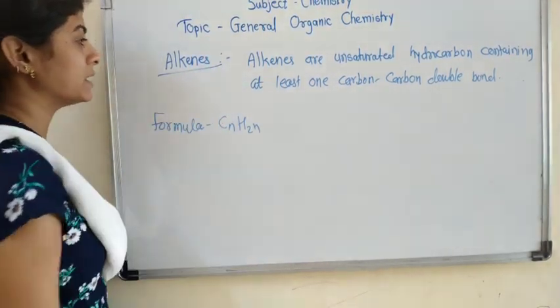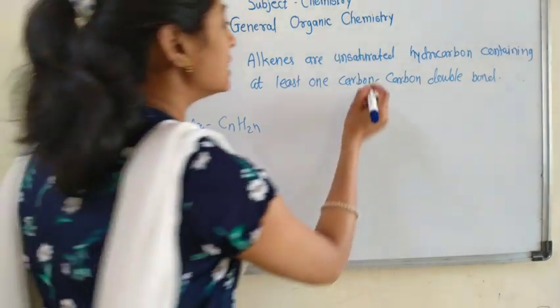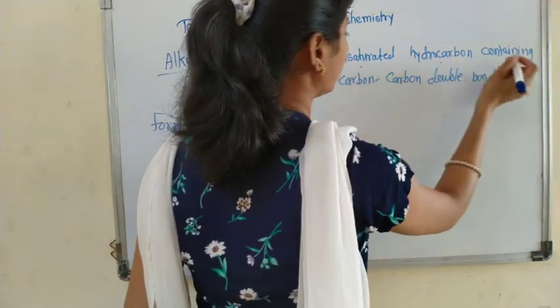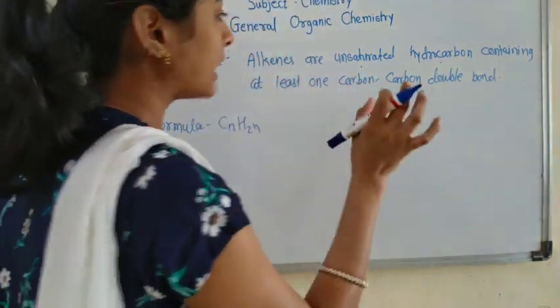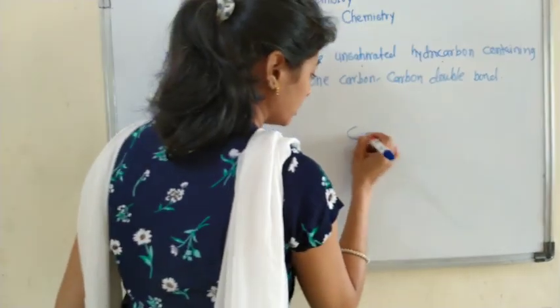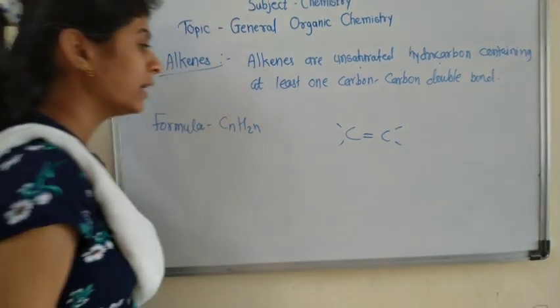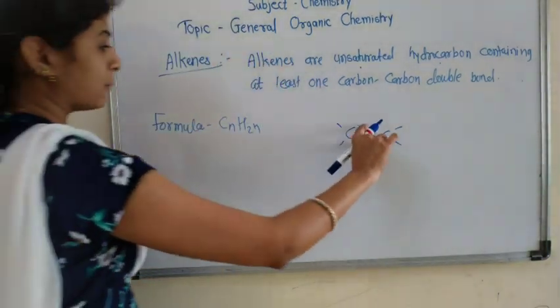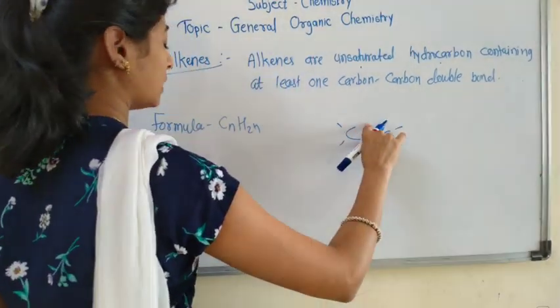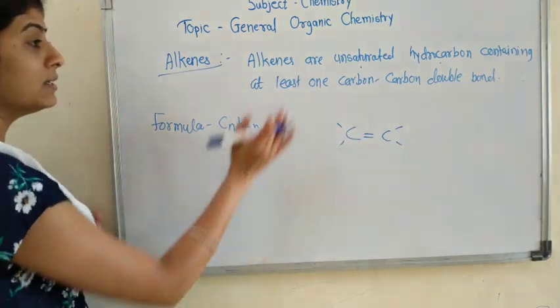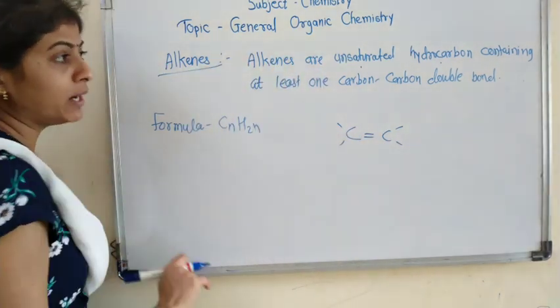Next point is alkenes. Alkenes are unsaturated hydrocarbons containing at least one carbon-carbon double bond. Unsaturated means there is a double bond.